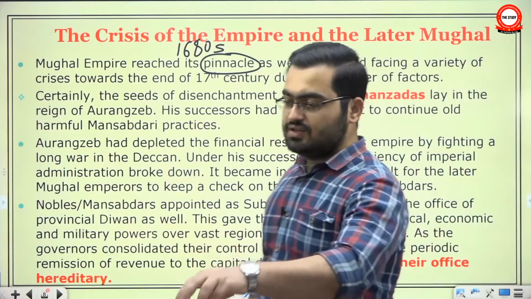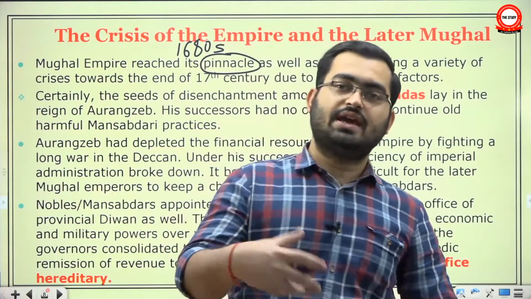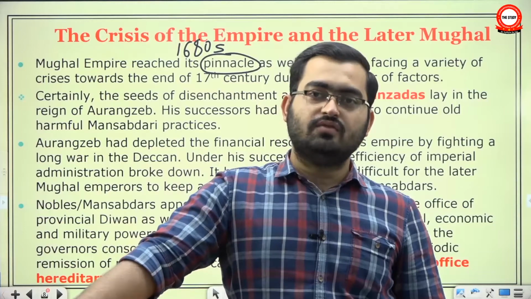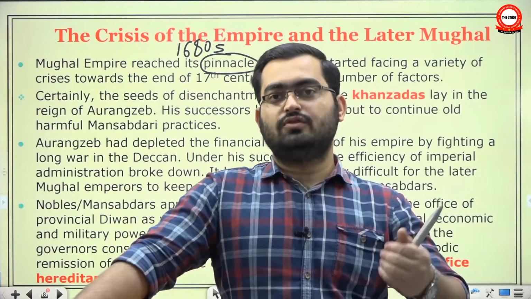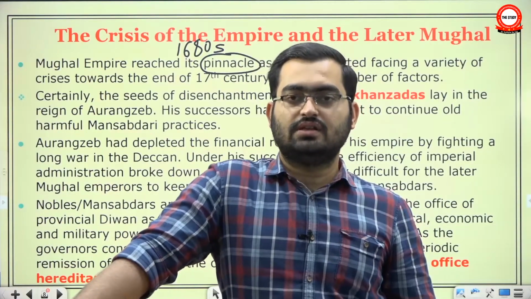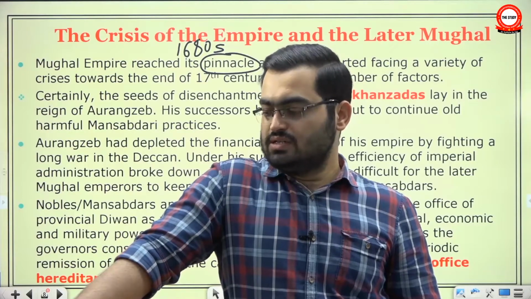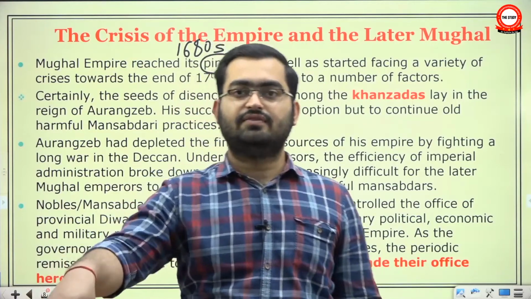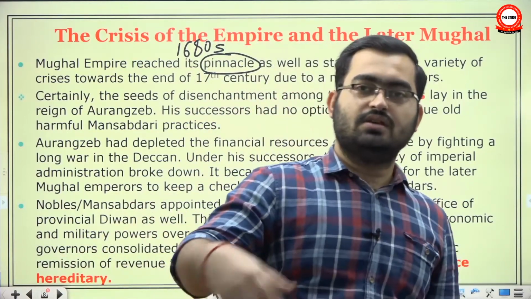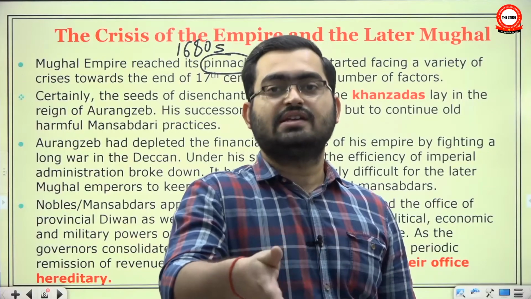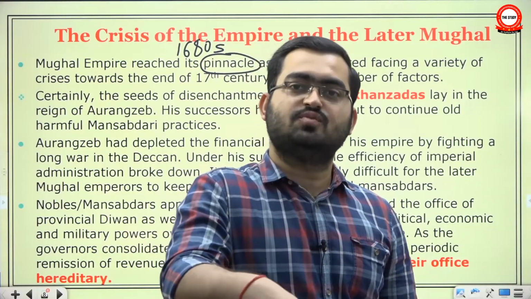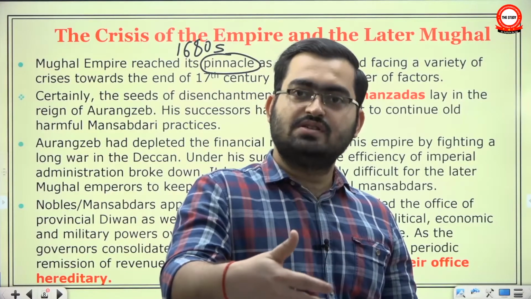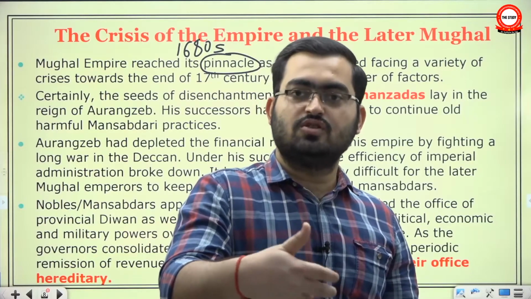Even during the reign of Aurangzeb, he had realized that the gap between the actual income of the empire and the required expenditure to run so many wars, to pay for the mansabdars, etc., was huge. Also, technological changes were taking place. Because of it, there was a lot of emphasis on light artillery, field artillery, matchlock gunners. These things are very expensive. On the other hand, Mughal mansabdars, most of them had cavalry forces. So the war was becoming more and more expensive. You needed more soldiers. So this was also a problem.